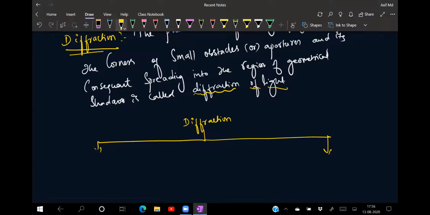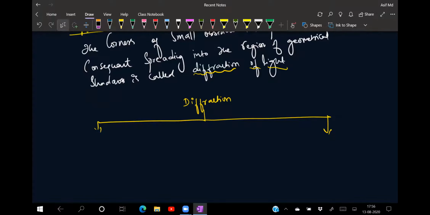One is called Fresnel's diffraction. The other one is called Fraunhofer's diffraction. Okay.